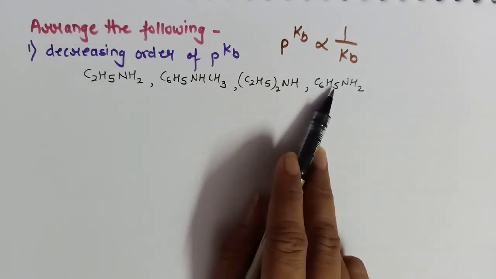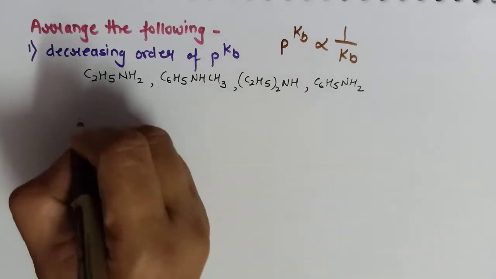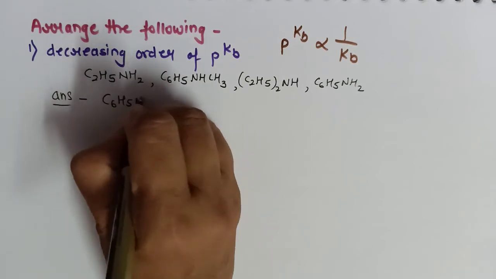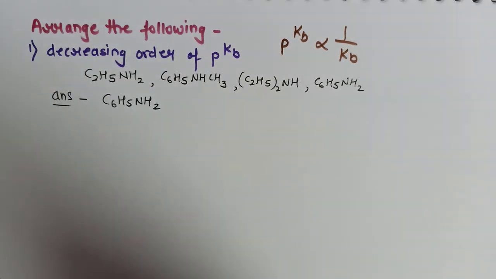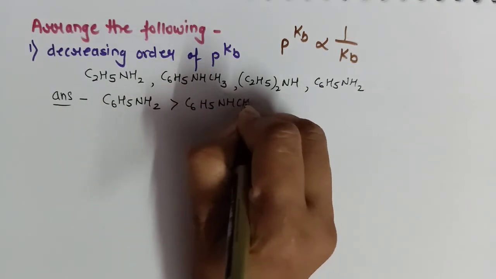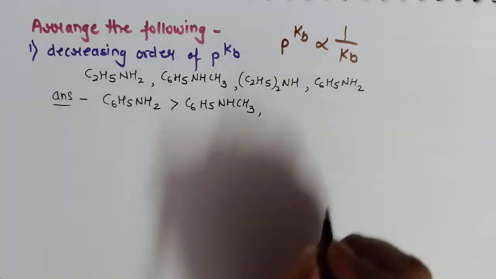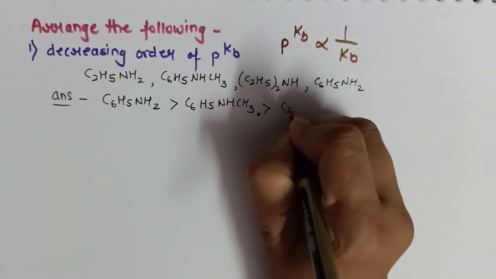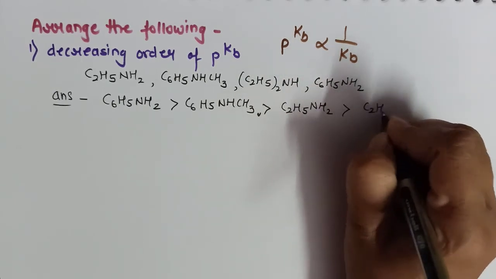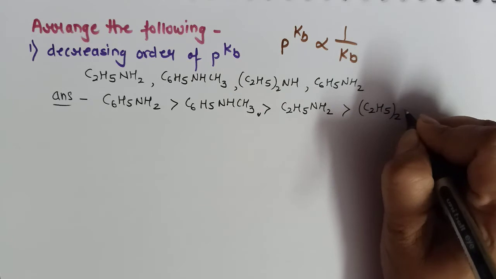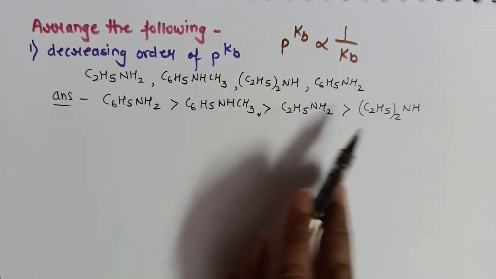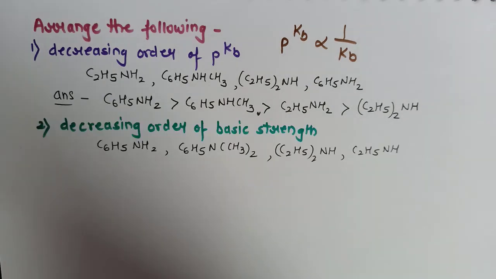So among those given, the least basic is aniline, and therefore my answer is aniline, followed by C6H5NHCH3. Then obviously alkylamines are more basic, so ethanamine, and we know the plus I effect will play its role and therefore diethylamine will be the most basic in the given set. So this is according to decreasing order of pKb.